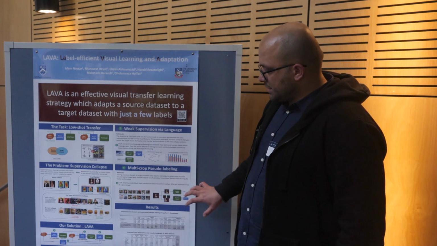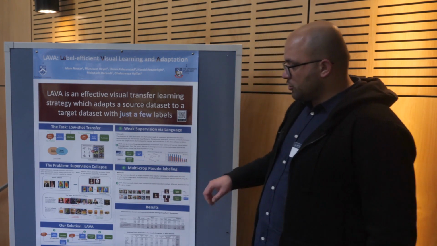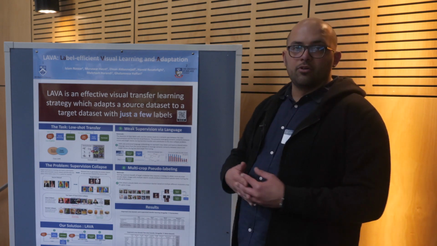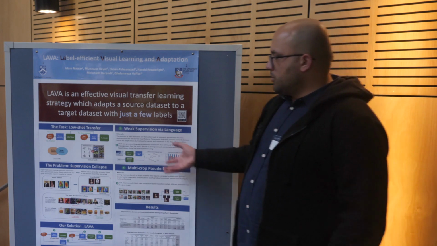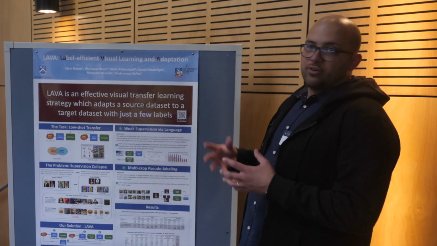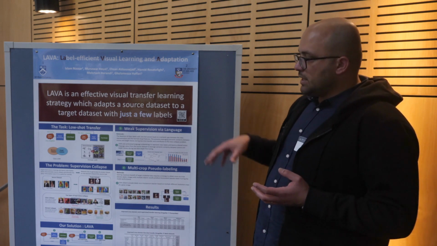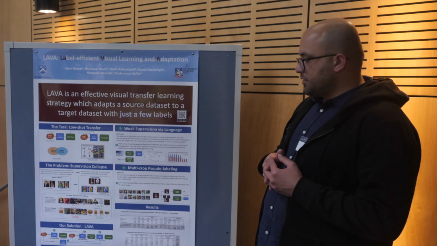However, the thing that we adopt differently is multi-crop pseudo-labeling to enhance the robustness of the pseudo-label and obtain a more accurate one. So combining all those together gives us Lava, which is a recipe of training, leveraging those components to achieve this few-shot transfer.